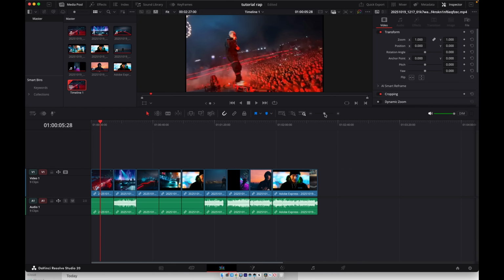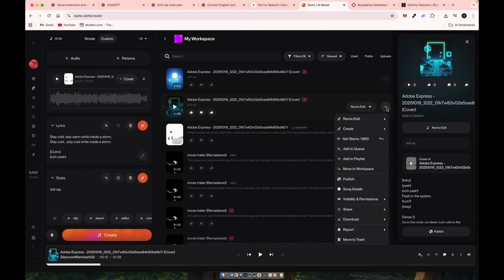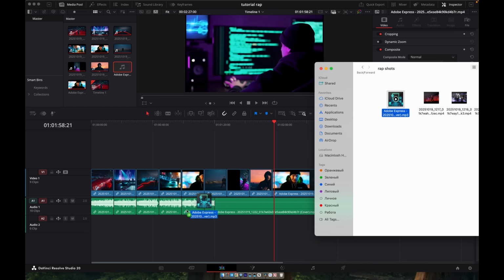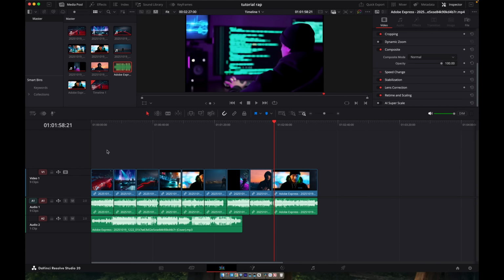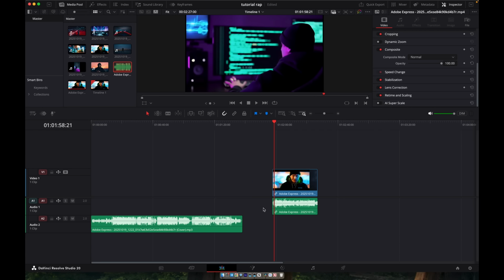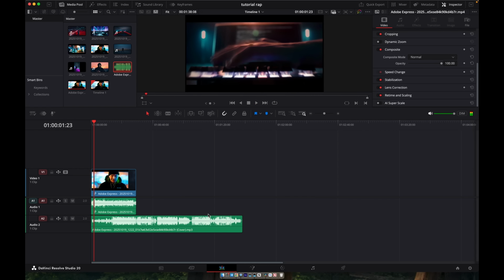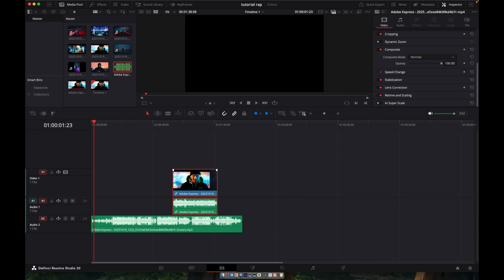We need to make sure the SUNO 5 track matches the rhythm and flow of our Sora video. So, download the track, then drag and drop it into the timeline in DaVinci Resolve. After that, delete the other clips. If you click on the empty space and press delete, the clips will automatically realign, but you'll notice the audio isn't synced yet. To fix that, click on the chain icon, then repeat the same delete action. Now the video and audio will move together, and everything will be perfectly synced.